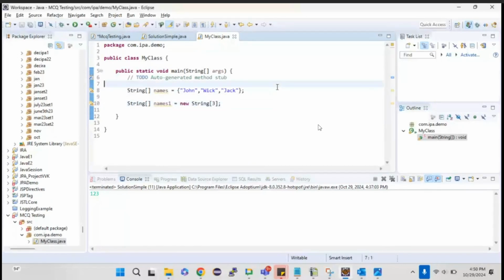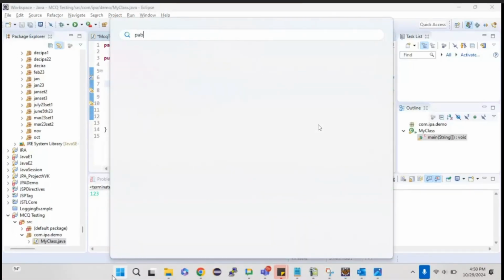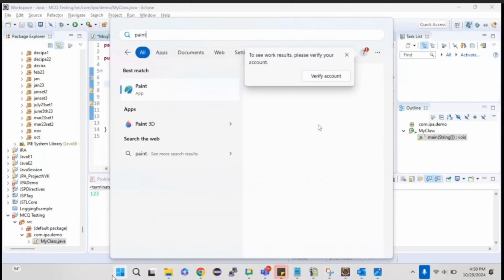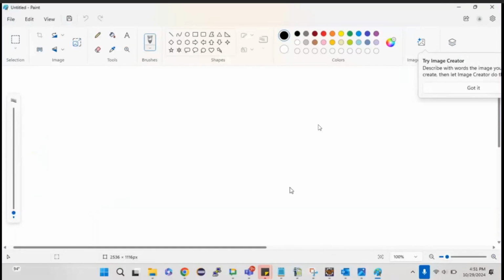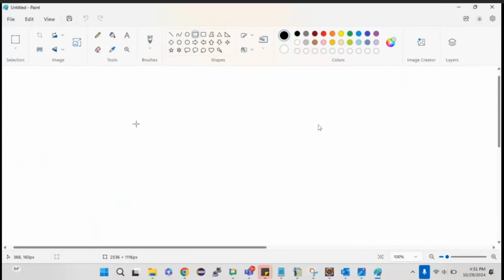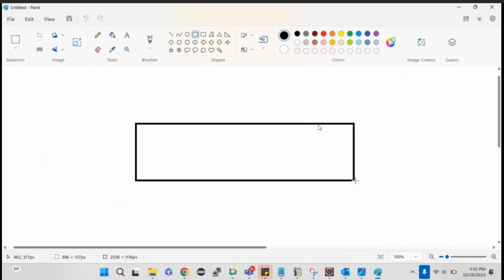Now, how the values are getting stored in an array, that we will see. That's an interesting part. So let me just open Paint for that. Okay, so consider this is my array.